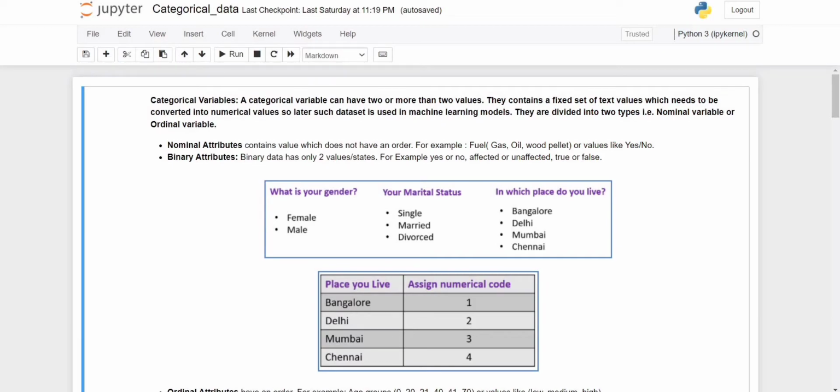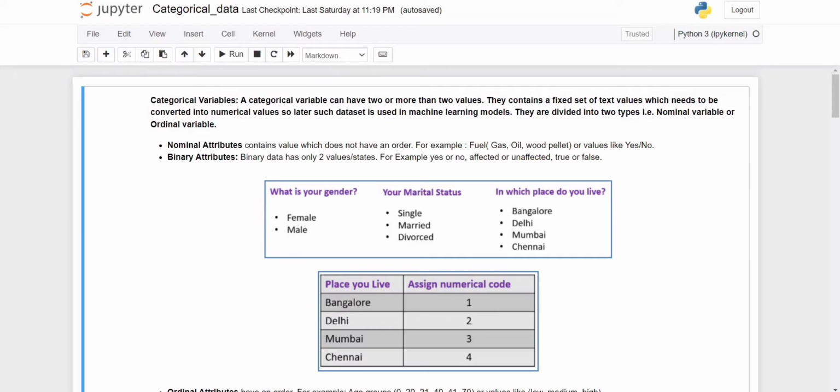A categorical variable is a variable which has a fixed set of values. Fixed set of values means, suppose you have one column, and in that column you have fixed values, for example male and female.